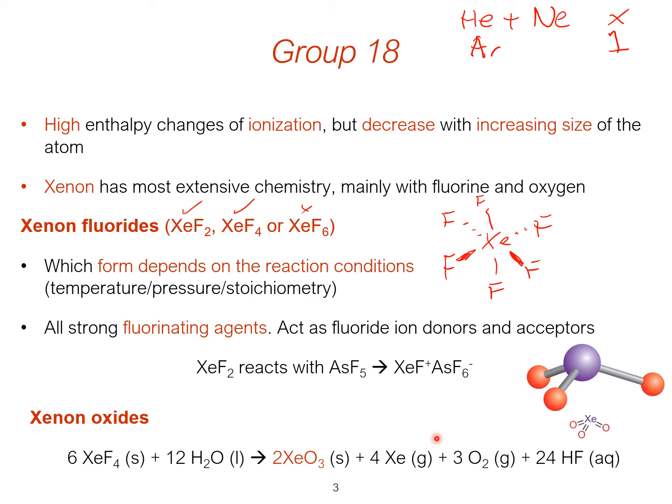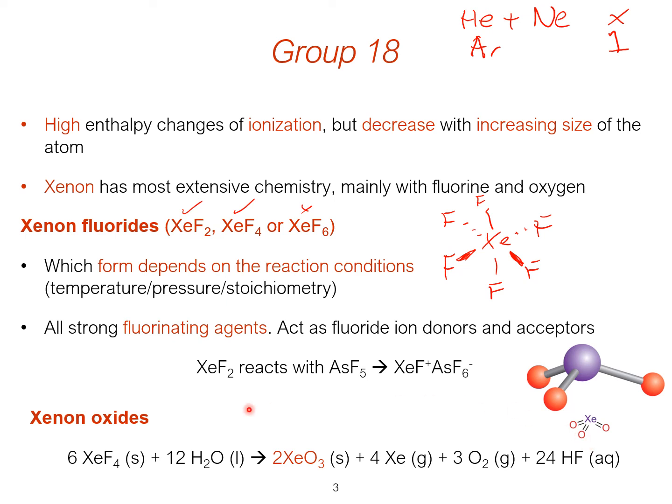Finally, let's look at some xenon oxides, or one of them. These are made by taking a xenon fluoride and hydrolyzing it with water. So then the fluorine or the fluoride is replaced by the oxide ions, and we also get some just atomic xenon gas given off because it's super stable as it is, so it quite likes to just get made. And then our old favourite HF.